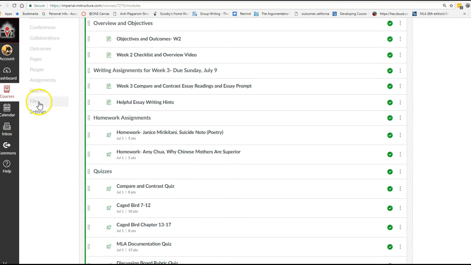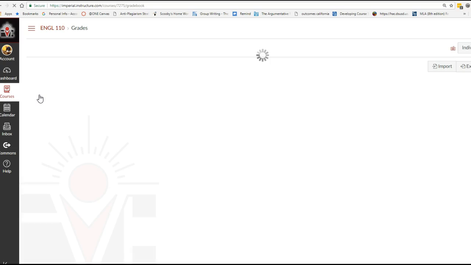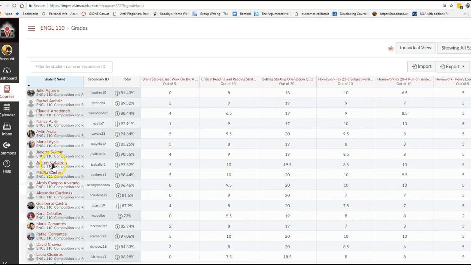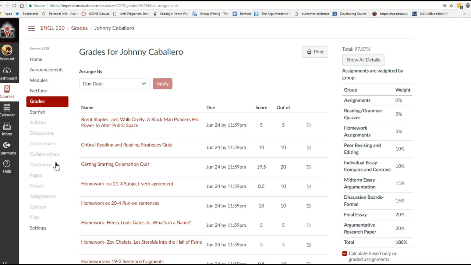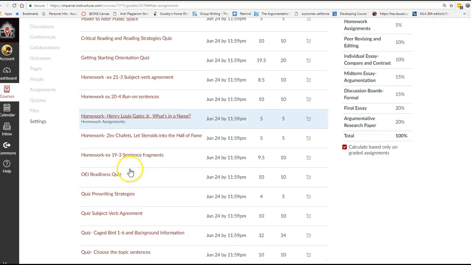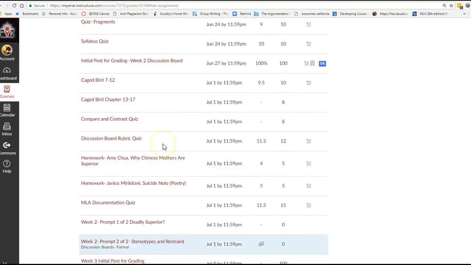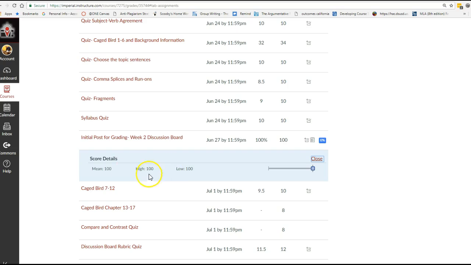Next, I want to go to grades. And since one of your fellow students has already handed his in, I want to show you how to find the grades. If you go to grades, and then obviously you won't see all this, click on your grades will come up like this. And notice that everything that's due is here and the dates. So this student was the initial post for grading week 2 discussion board, which I graded. Great. If you click here, it gives you the scores and how you've scored against other people.